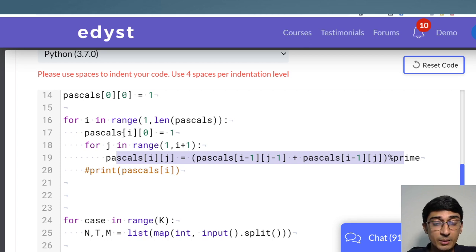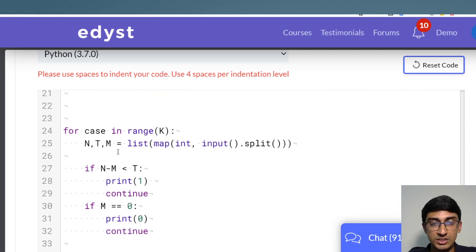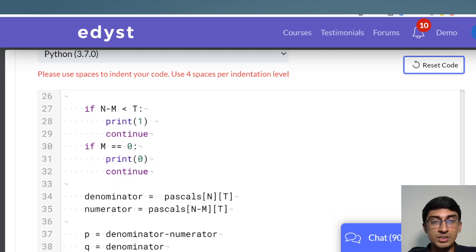Once I've generated the Pascal's triangle, I go through each test case, and first I take input n, t, m. These are the two edge cases. If n minus m is less than t, print 1 and go forward. That is, I will always be able to choose a known question. If m is equal to 0, I will print 0 and I will continue. That means I know 0 questions, so I continue.